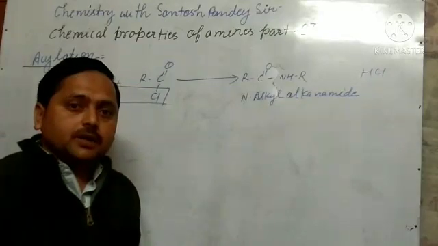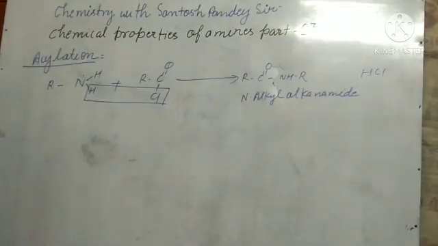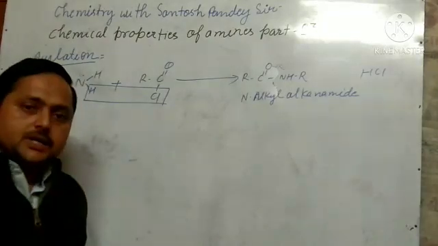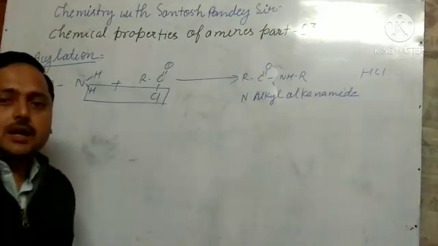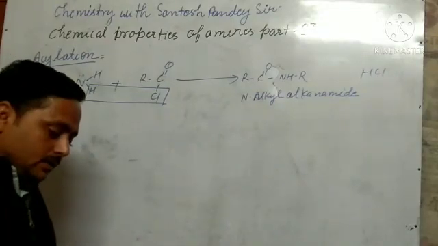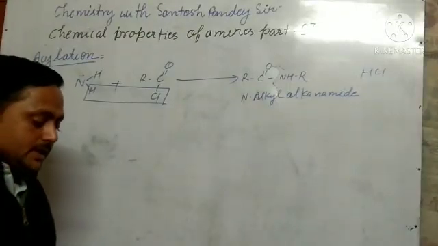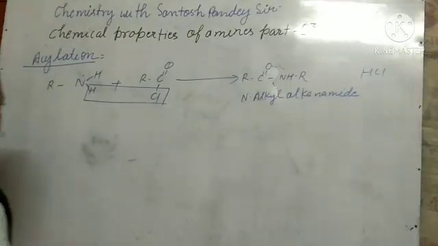Nucleophilic substitution is known as acylation. This reaction is carried out in the presence of a strong base like pyridine. Okay, it is carried out in presence of a strong base. Here let us see how we can define.